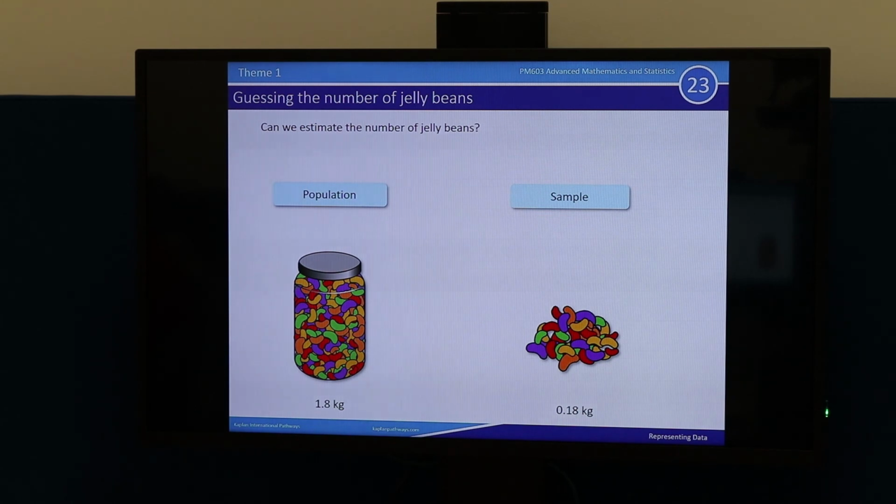So a lot of the time what you need to do is deal with a sample, and then you need to understand how to scale that information up to the population level. So this is a recurring theme which we'll meet again in theme 3, theme 4, and theme 5. So understand the difference between a sample and a population.